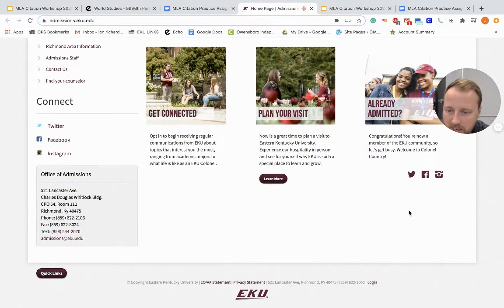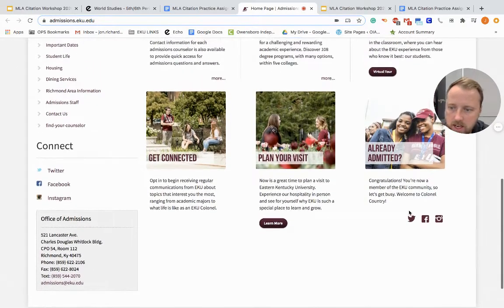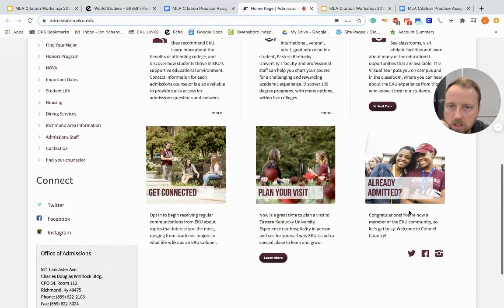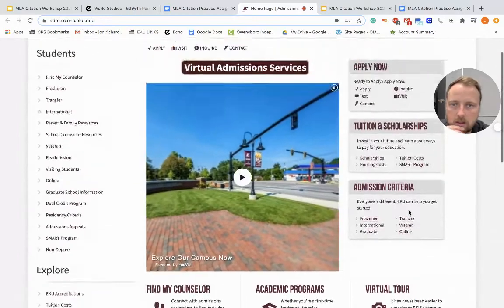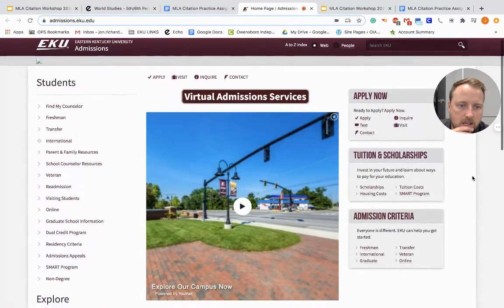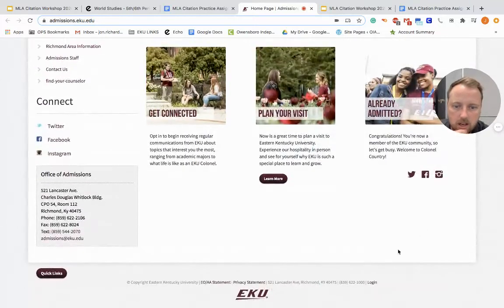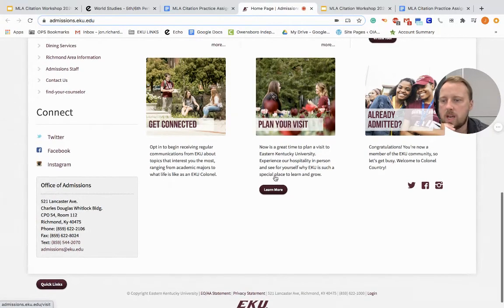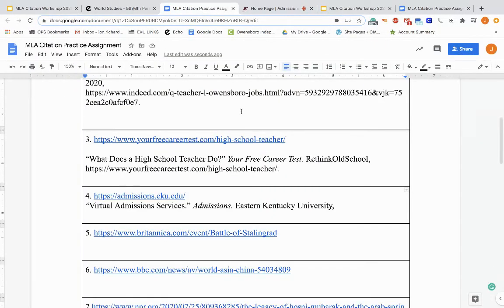I don't think they have a date of when this was last updated. We're looking all over the page here. No, not seeing a date on this page. I can go a little bit deeper here and see. No, okay. So no date is available for this website, so we're going to skip that.